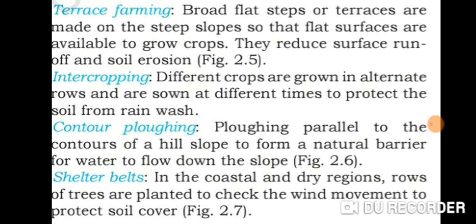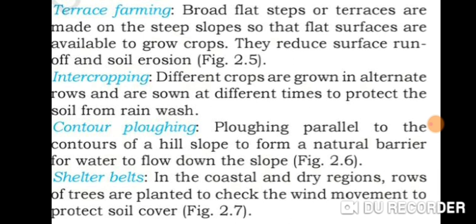The next is contour plough. It is a method in which land is ploughed parallel to the contours of the slope. This creates barriers that prevent water from flowing down the slope. After that, the last one is shelter belts.